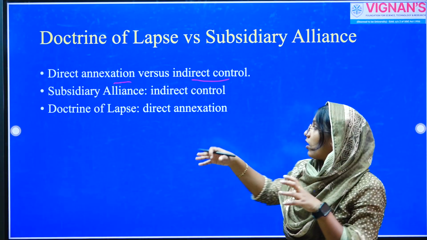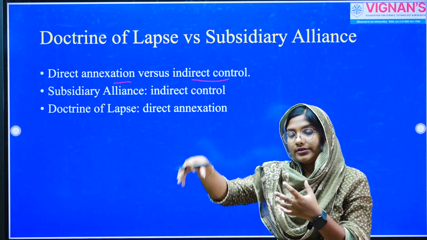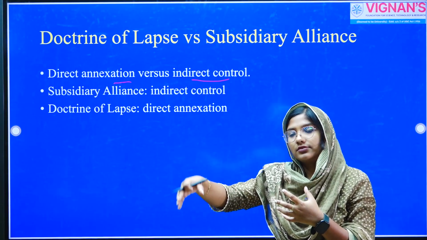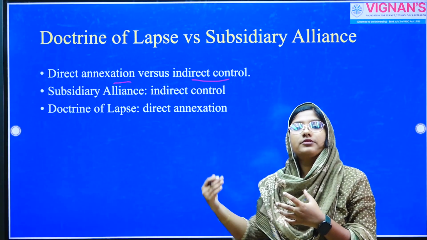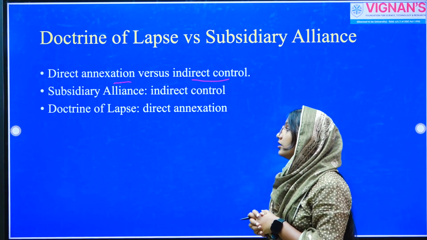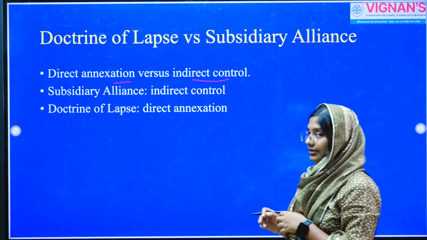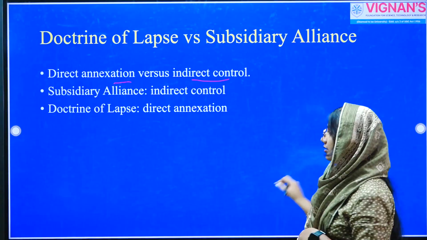Now, coming to the context of Doctrine of Lapse, it's a direct annexation, right? If the ruler died without having a biological successor, the company would directly annex the territory, and it would lapse into the company's territories. So, it's a comparison between direct annexation versus indirect annexation. We should have that conceptual clarity as far as these policies are concerned.